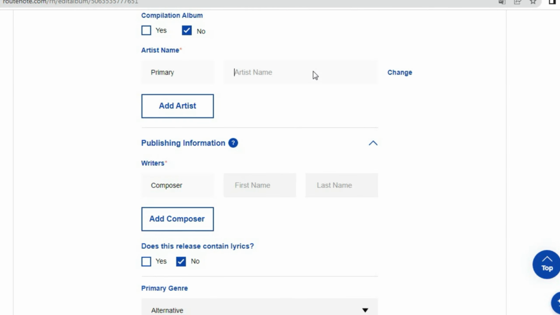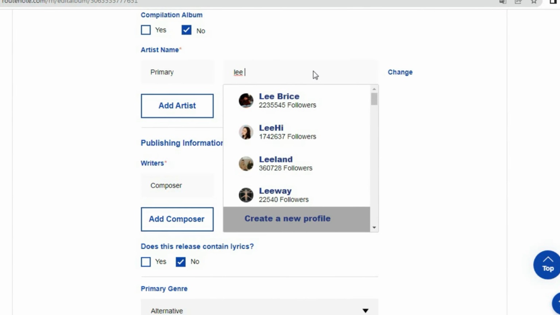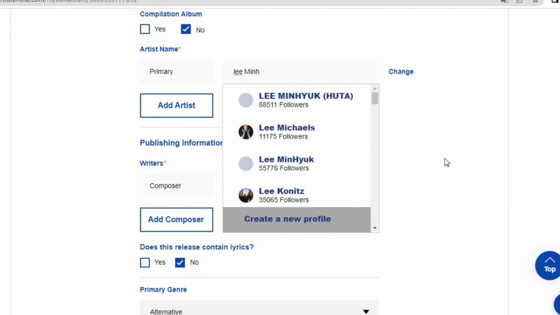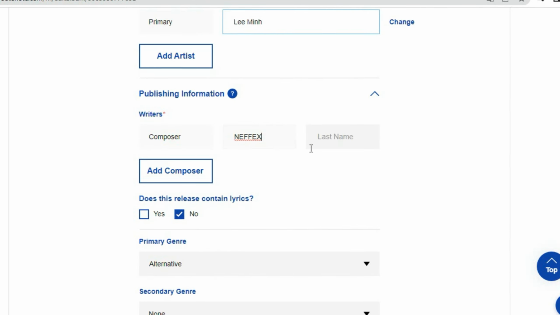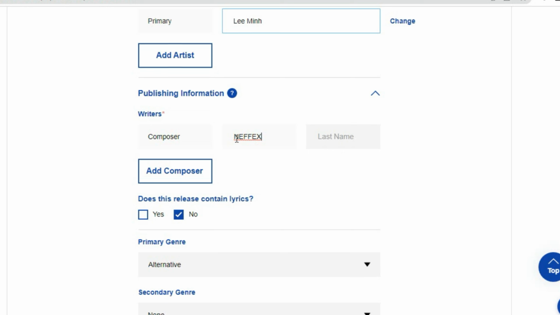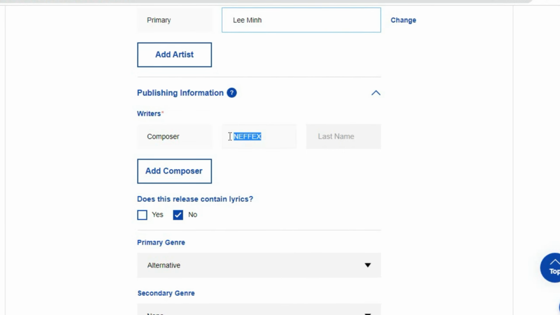The artist name section requires you to enter the artist's name. If the artist's name is not in the system, select Create New Profile to add your artist name. In the publishing information section, enter the name of the song's composer. If you are covering a song, enter the original composer's name. In this case, I will enter NFX because my song is a cover.